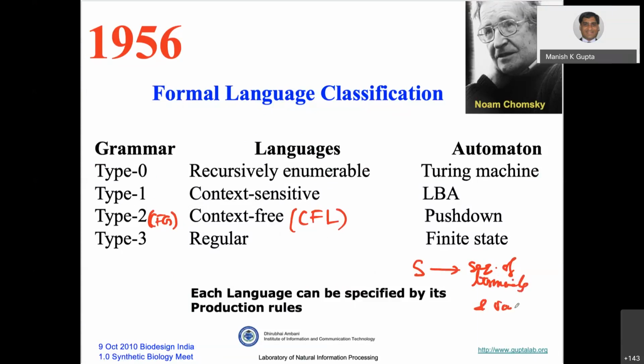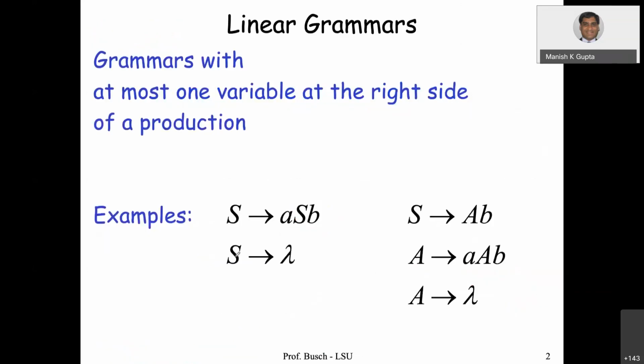That is a condition. If the production rules are of this form, then it is a context-free grammar. Now I'm going to talk briefly about the regular grammar. Very briefly. So first I'll talk about linear grammar: a grammar with at most one variable on the right side of a production.